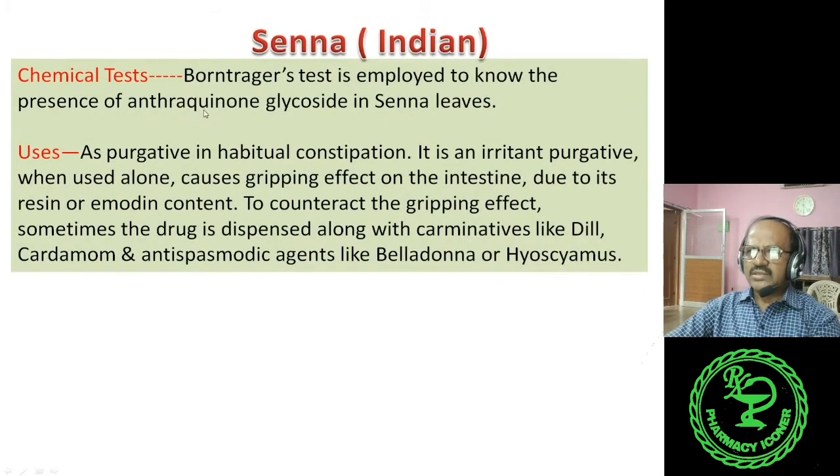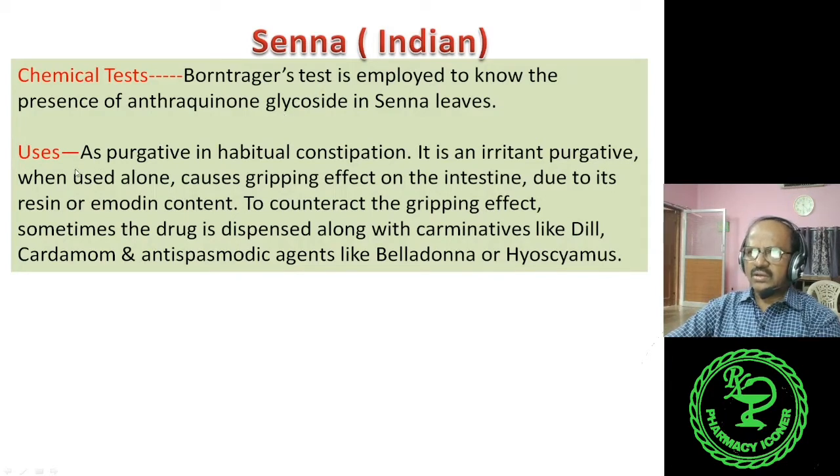About the chemical test for Senna, the Borntrager test is employed to know the presence of anthraquinone glycoside in Senna leaves. I have already discussed the Borntrager test in my last video, how it is done, and it is particularly for knowing the presence of anthraquinone or anthracene glycoside. So the Borntrager test gives the positive result.